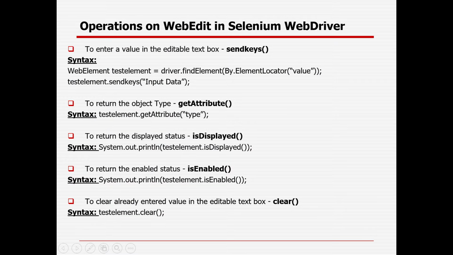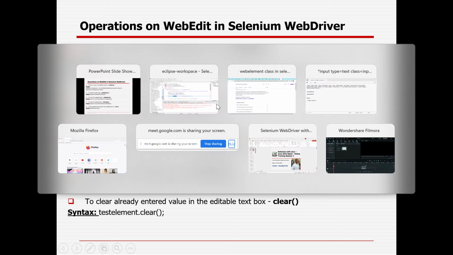In general also, in case I am having any element, first I will check whether the element is visible, displayed or not. Then whether the element is enabled or not, right? Is it enabled or disabled? Then can I add some value? After that, can I clear some value for the element because it is an input field, and then can I get the attribute or not? So that is the way.